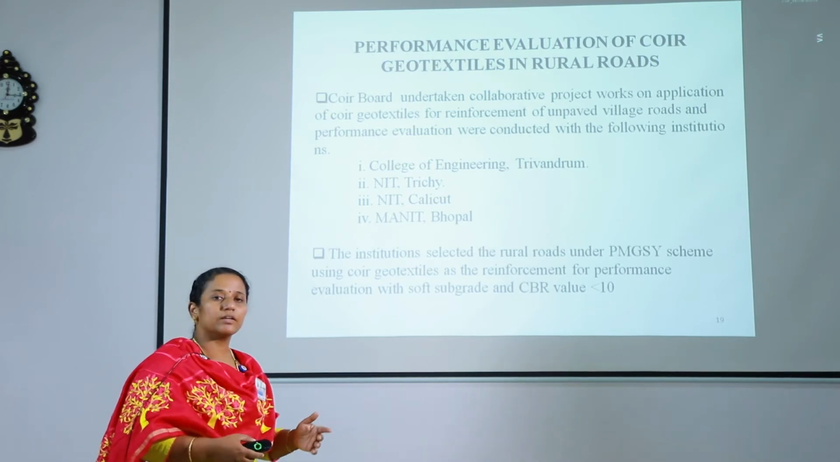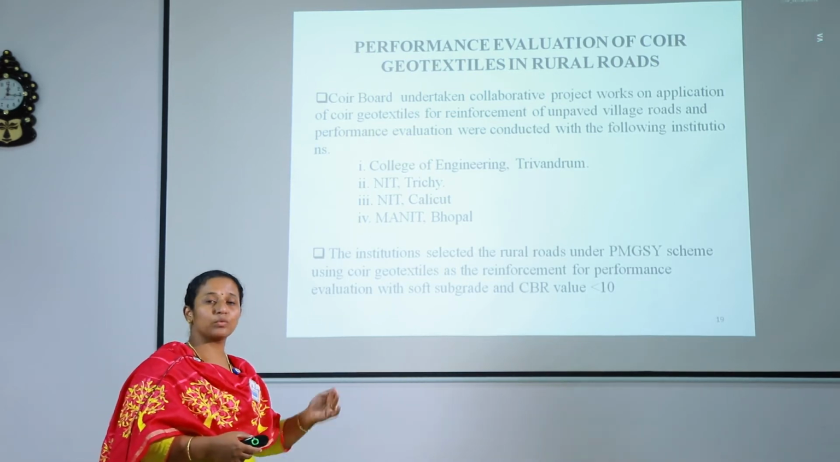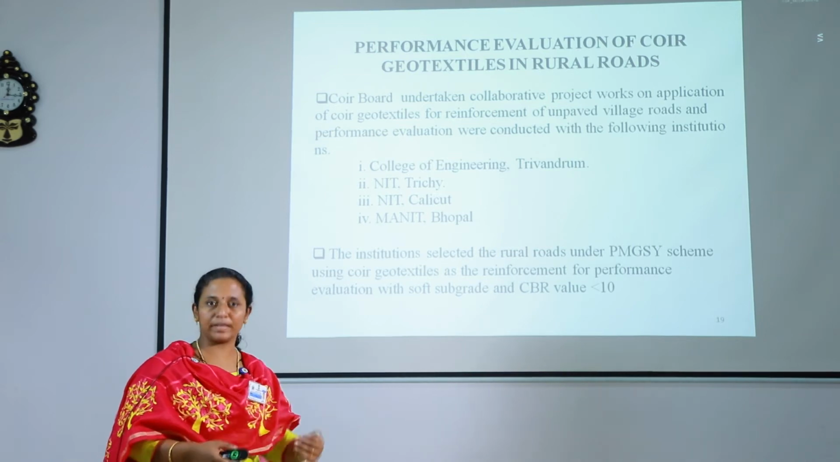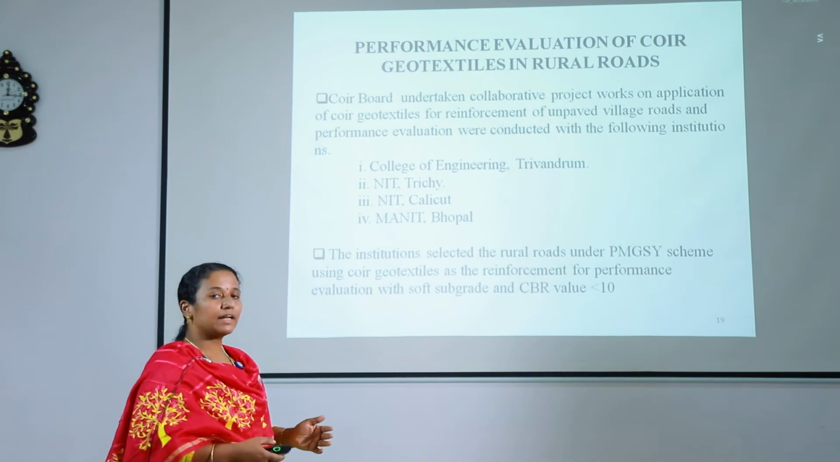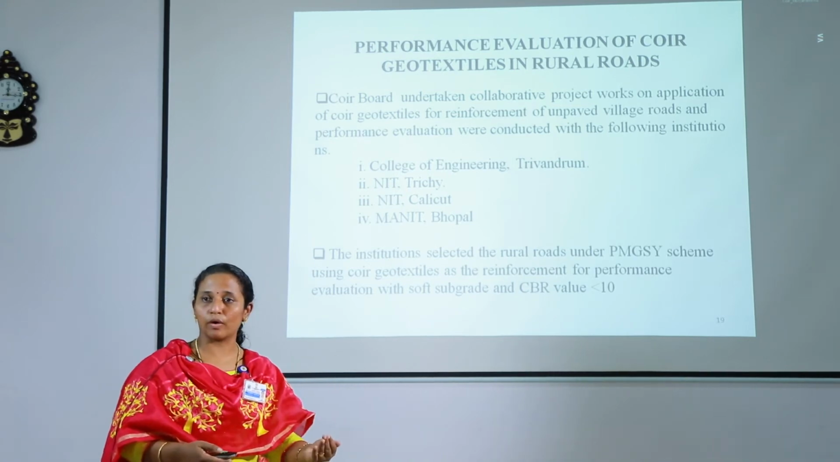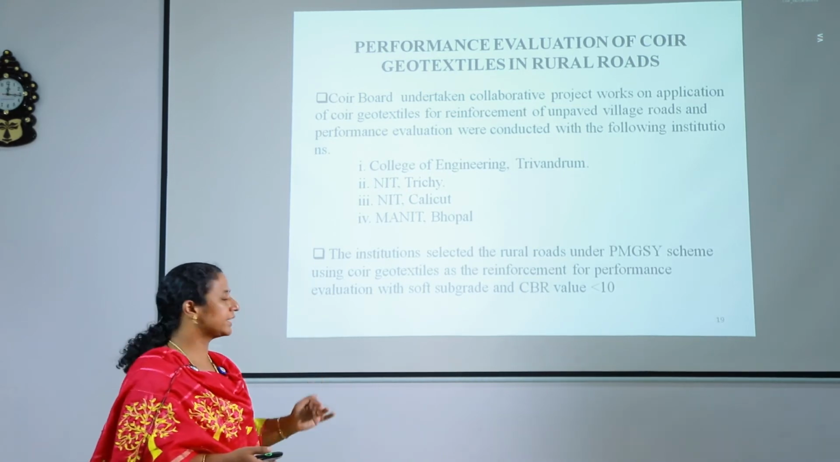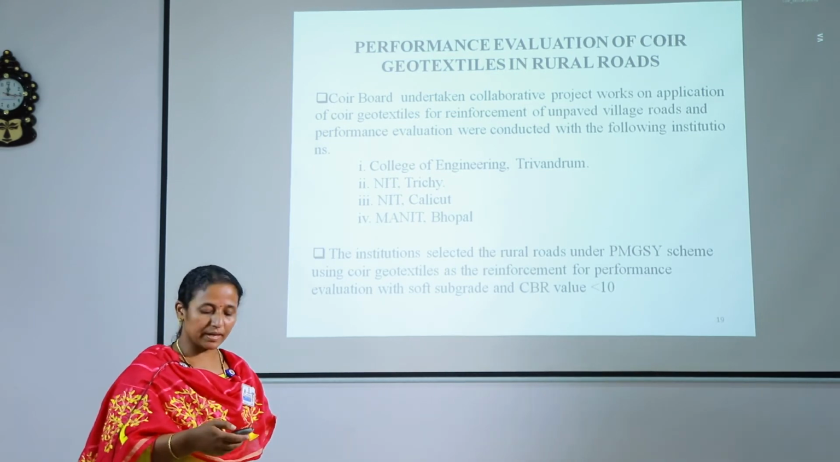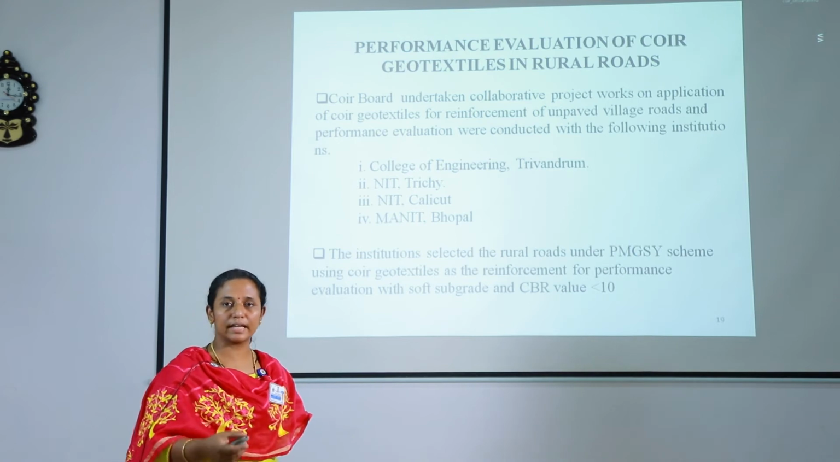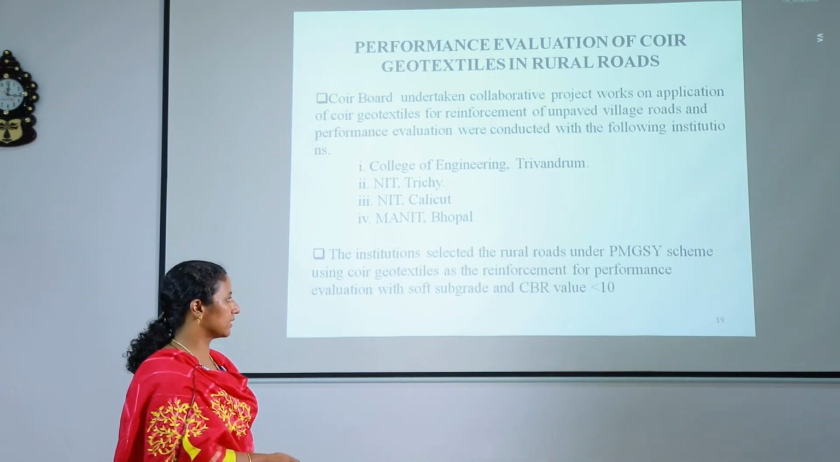The work was allocated to various state technical agencies of the PMGSY scheme, and the roads were selected in such a way that the CBR value of the soil was less than 10. Roads with low CBR values were selected for the reinforcement of coir geotextiles.